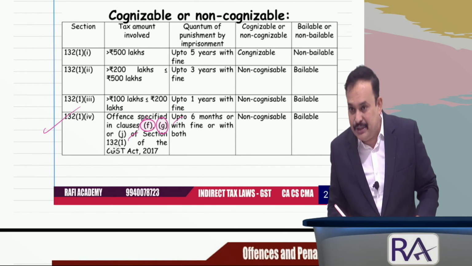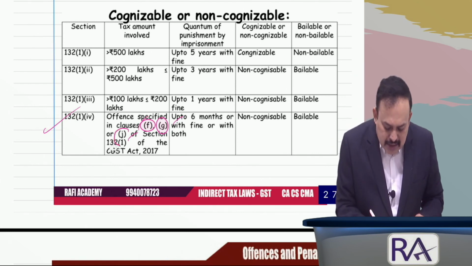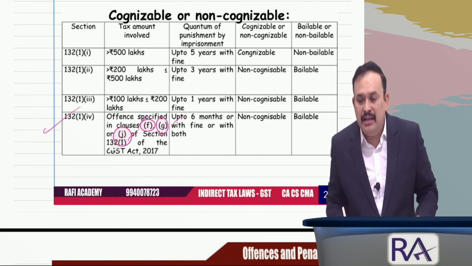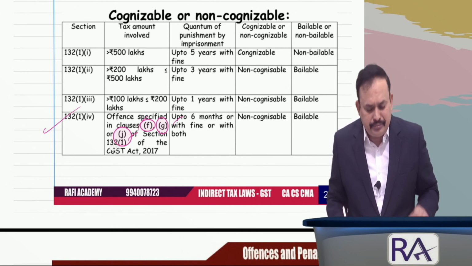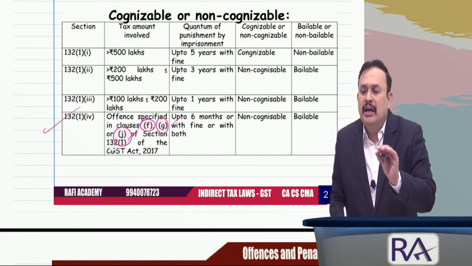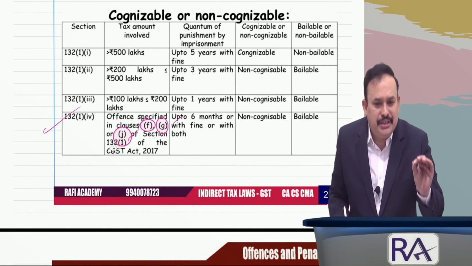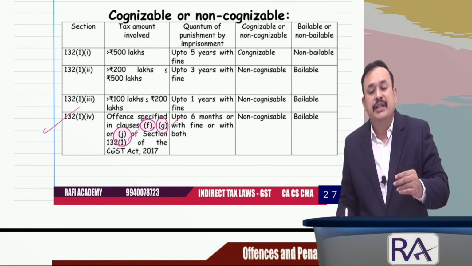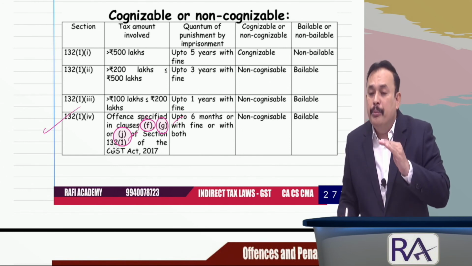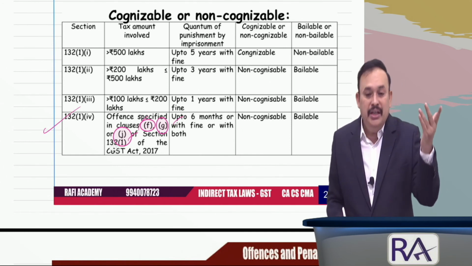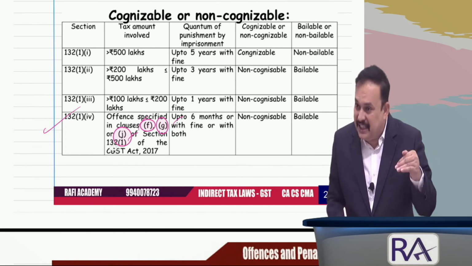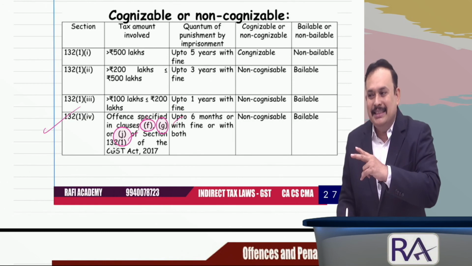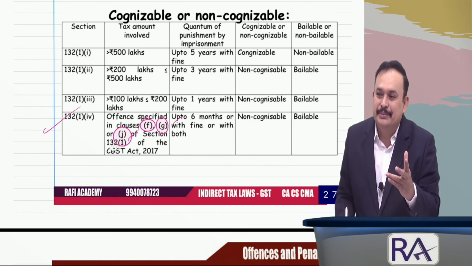In that case, or section 132 subsection 1 clause J, where it talks about destroying the information which is required. In such cases, imprisonment irrespective of the value of tax evasion is 6 months if the offence has been proved in the court of law. We referred to all these points.